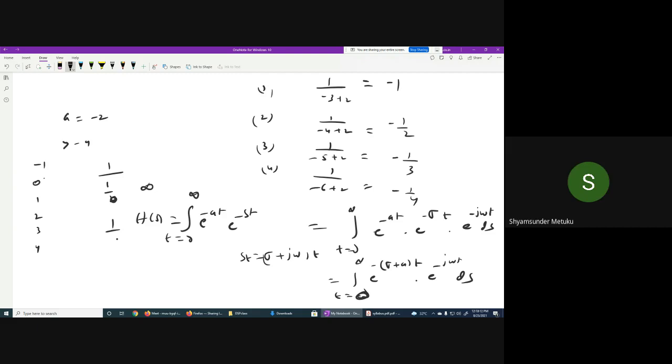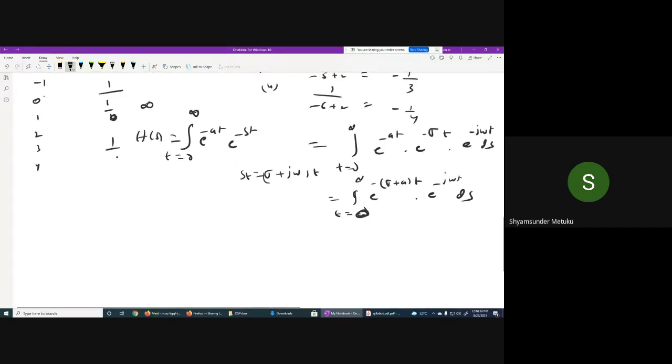Now try to remember, this mathematics is very important. In your integration, t is from 0 to infinity. Is t going toward increasing value or decreasing value? Infinite value. It is increasing. So whenever you put minus k into t, when t varies from 0 to infinity, what is your end result? When t equals infinity, e power minus infinity becomes how much? 0, isn't it? In the initial classes we have seen this. At t equal to 0 it is 1, and when t equal to infinity it will be 0. So is it not converging?